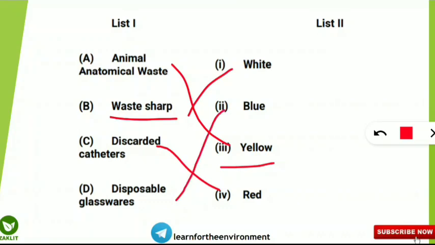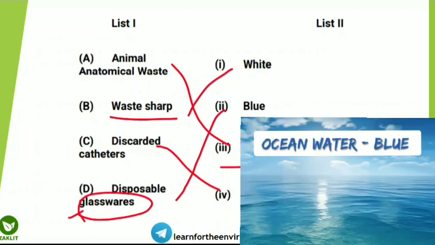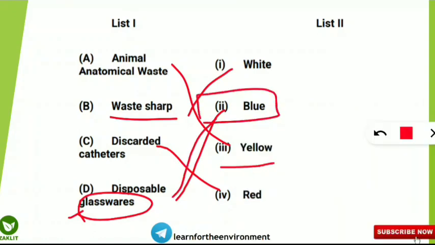So I have my personal trick. You can have your own trick to remember this. So the simple thing is the glass. Glassware means glass, and we drink water in a glass. Water is blue in color, so it will match with the blue color dustbin. Very simple. Next thing is catheters. Catheters means cat. Cat means it will bite, so it can bite. So this is the simple thing.